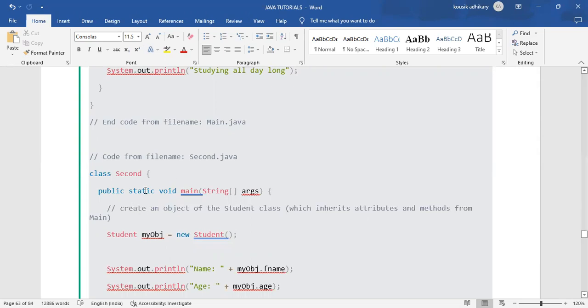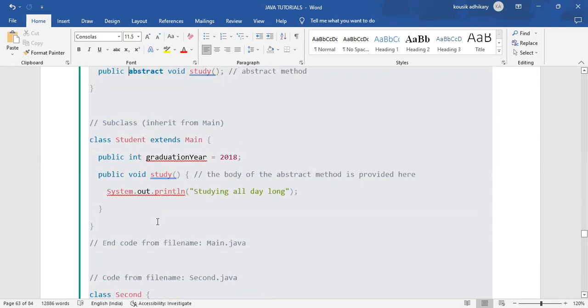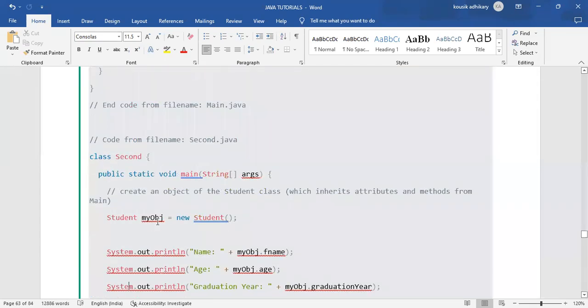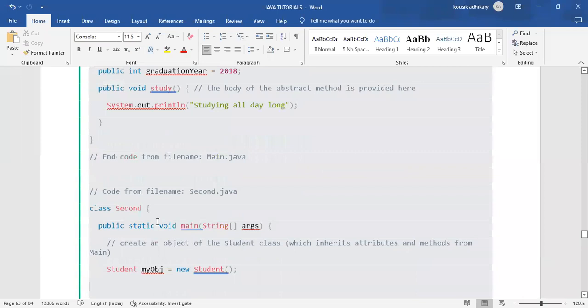And in that main class, we want to access that student class. That student class has the data of that abstract class, and we want to use all the data available in the student class in the second class.